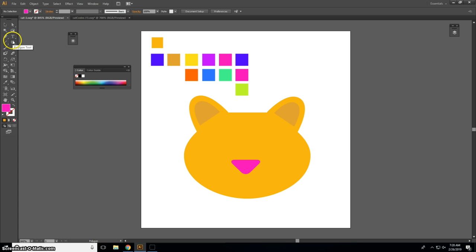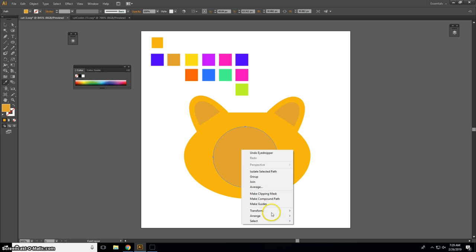Now I'm going to take another circle. Come on. And I'm going to draw a circle. Let's steal a color using the eyedropper tool. I'm going to steal this color again. I'm going to send this shape behind the nose. So it's Control left square bracket on your keyboard, or you could right click, arrange, send backward, and you can see the shortcut here, Control left square bracket. So let's do it that way. Control left square bracket, there we go.